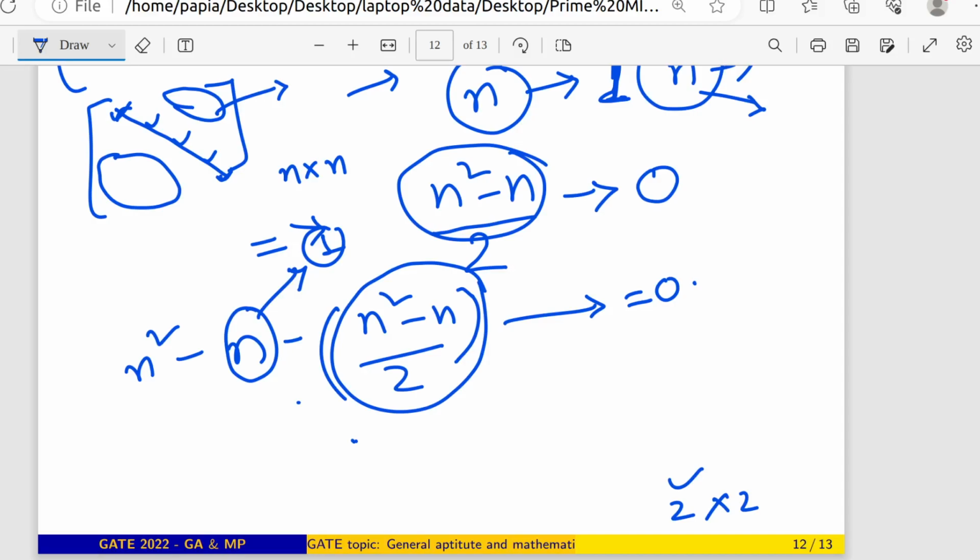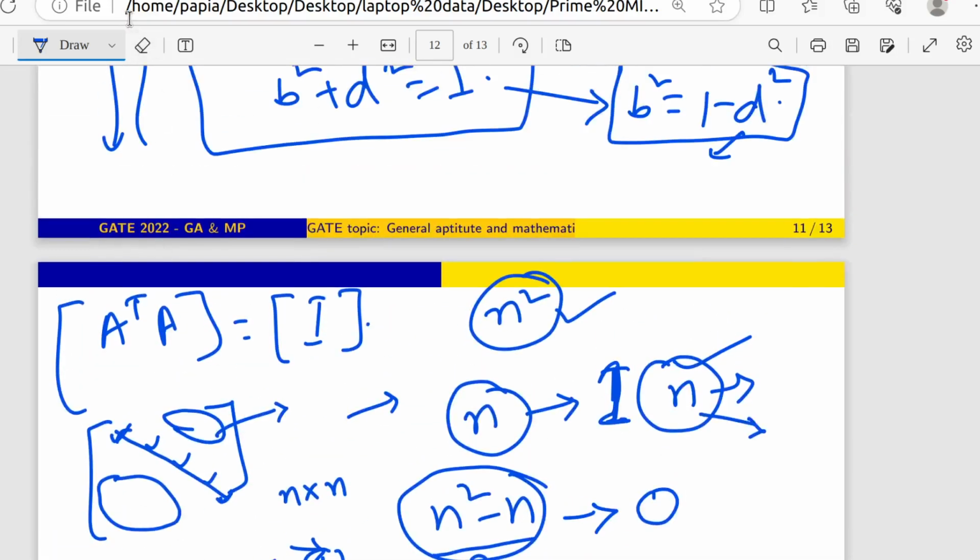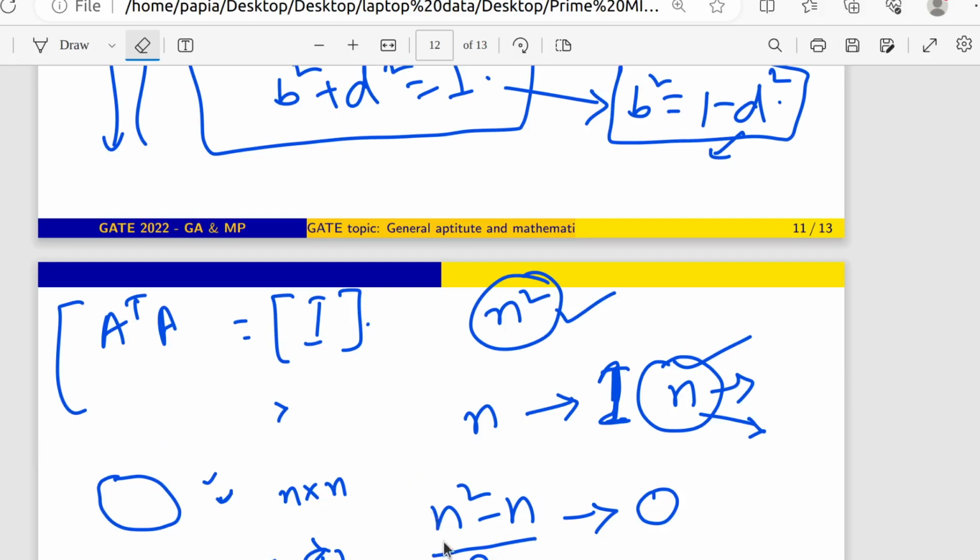So obviously how many free parameters will be there? N square minus this one. If I write a little calculation on that, you can see n square minus n plus n square minus n by 2. Directly I can write 2 here, then 2n square minus 2n minus n square plus n. Then you can have, sorry? Ma'am, how did you take that last step? I couldn't get it. Okay, fine. Just a minute. Actually, I am going to write that one.